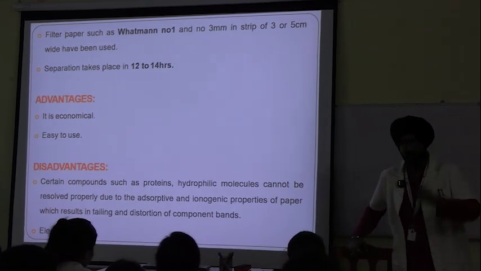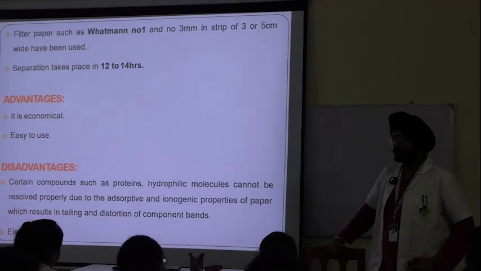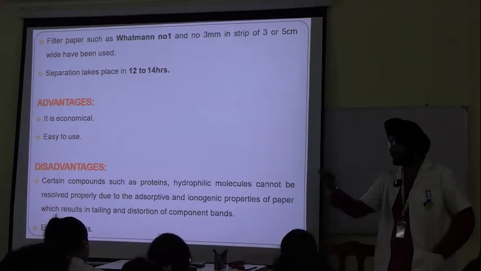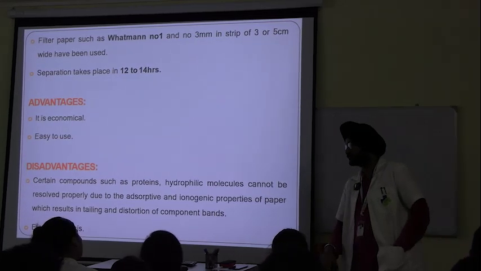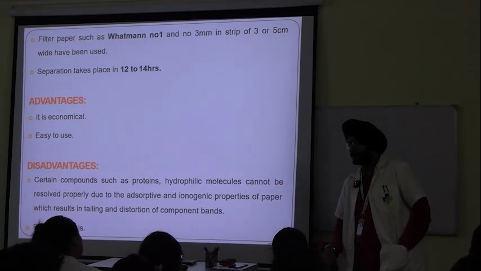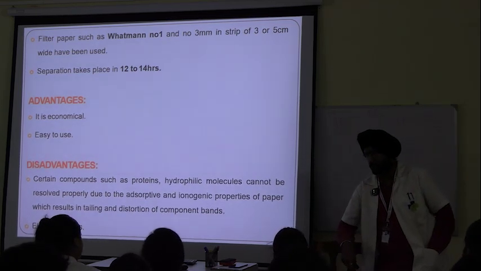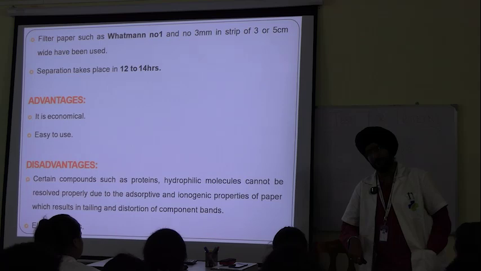And why is this required? Because I told you that there are not just 4 proteins, for example in blood or in serum. Which protein is not present in serum? Okay, let us first tell this. Fibrinogen.